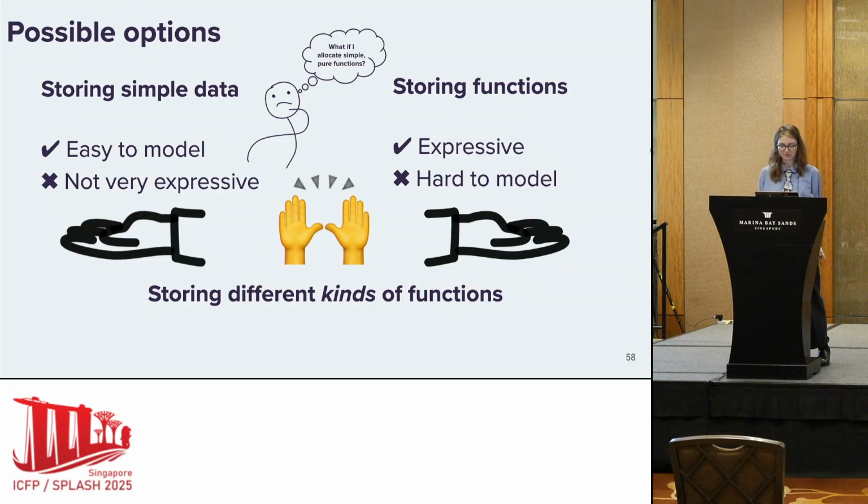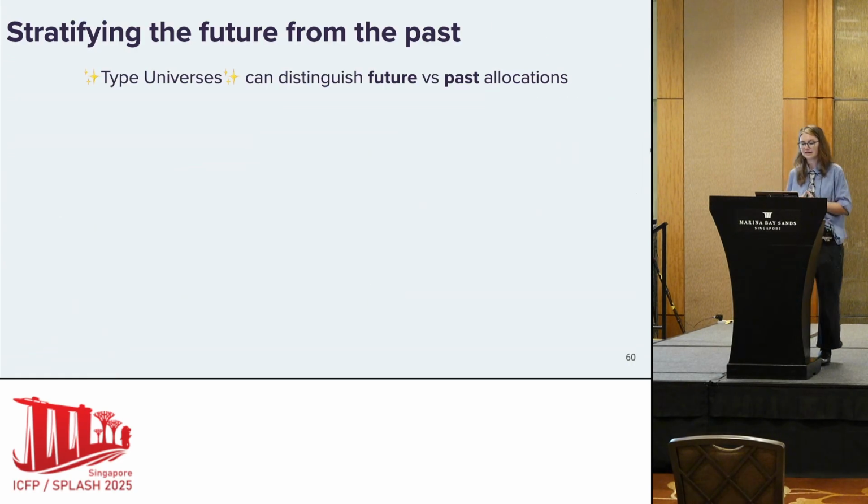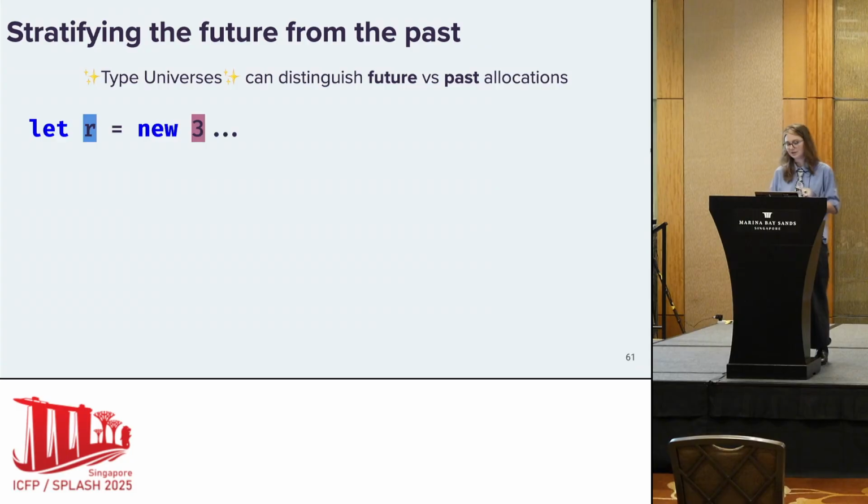What does a model for that look like? So this is where type universes come in. We used type universes to distinguish allocations. What we mean by that is, our tagline is, we distinguish future allocations from the perspective of past allocations. Now, what do I mean by that?